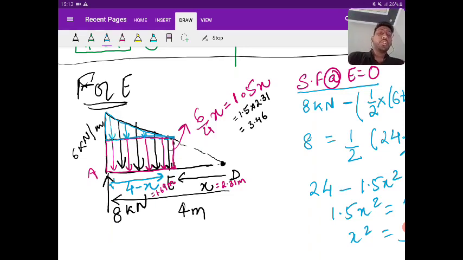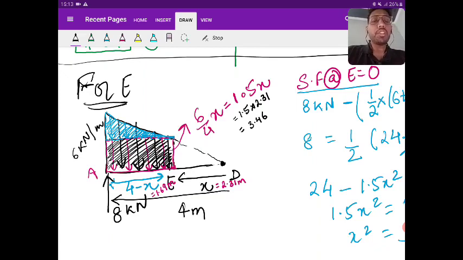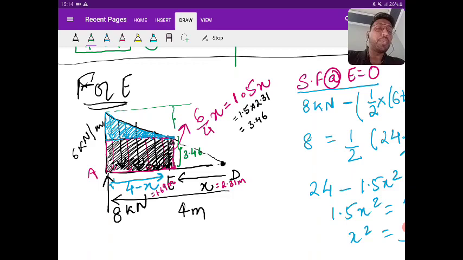So we can see that there is a UVL, and we can also see that there is a UDL. If this length is 3.46, then that is the UDL intensity, 3.46.